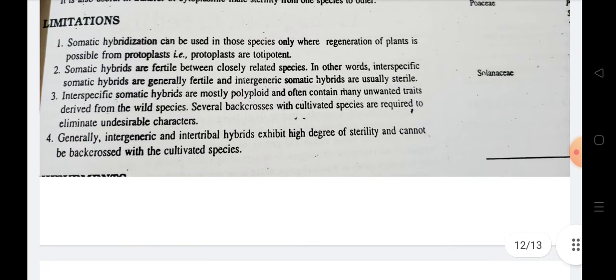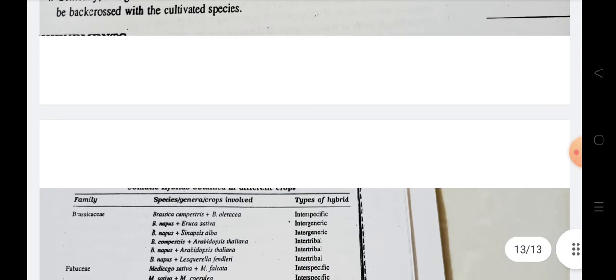In terms of limitations, it can be used only in some species where regeneration of plants from protoplasts is possible. Somatic hybrids are fertile between closely related species, but some interspecific hybrids show sterility. Generally, intergeneric and intertribal hybrids exhibit a high degree of sterility and cannot be backcrossed with the other cultivated species.